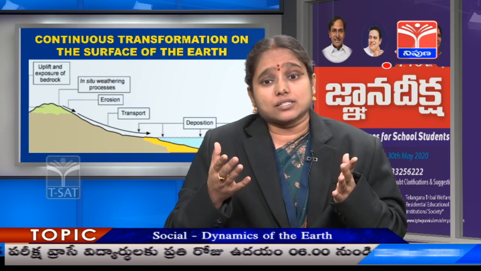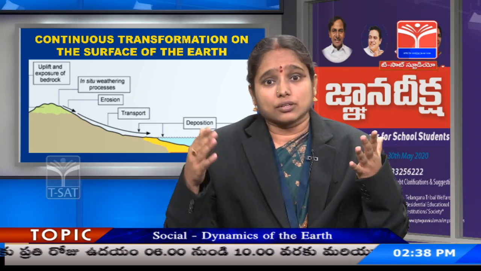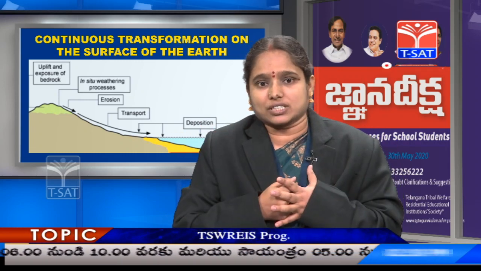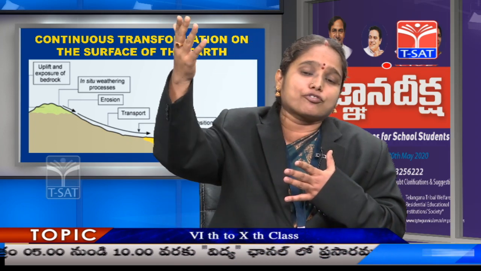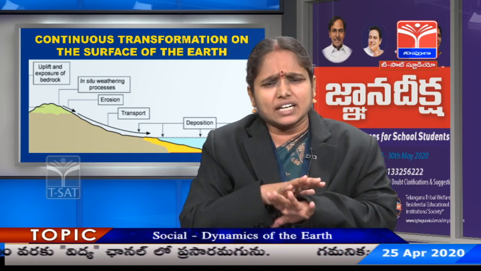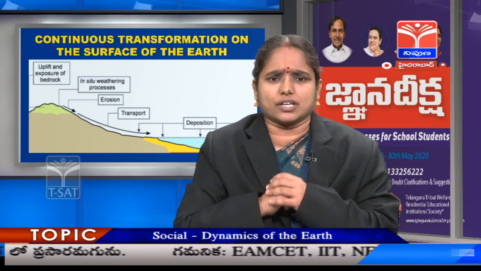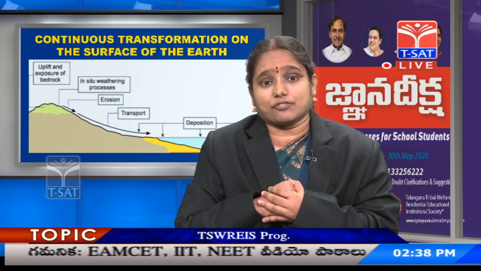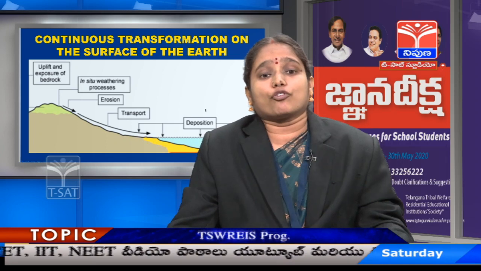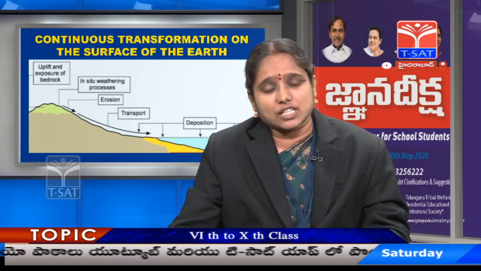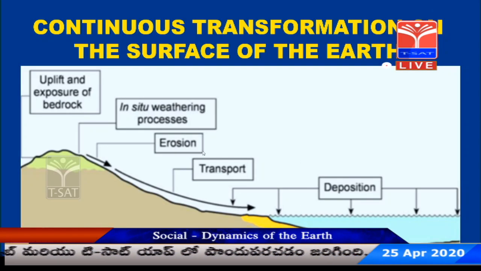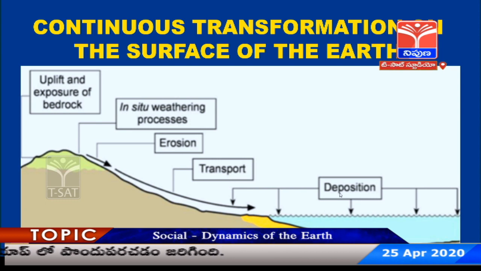So why do the landforms keep on changing? As we were discussing in rock cycle, I told you the small stone which looks like a stone now can be a part of a mountain later. So there is continuous transformation on the surface of the earth. What are the processes that facilitate it? The main four processes that facilitate the continuous transformation are weathering, erosion, transport and deposition.